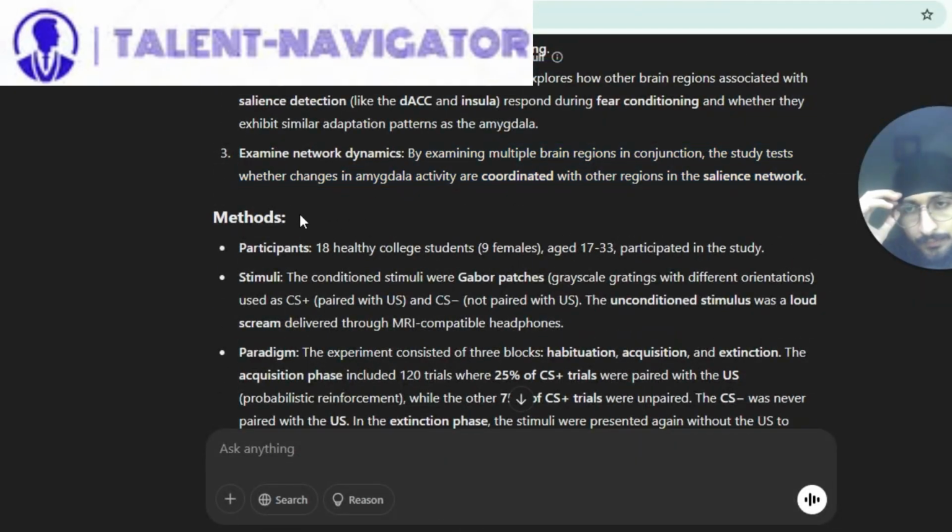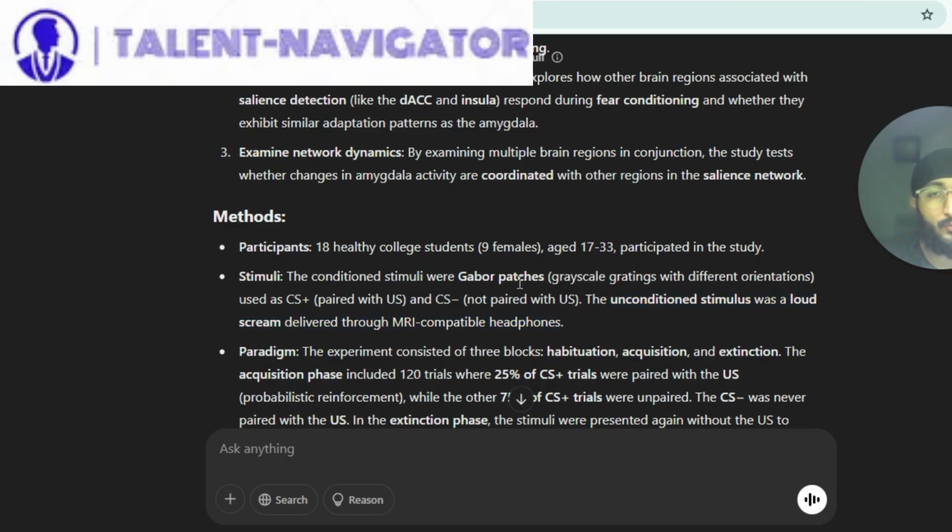And now we're moving on to the methods. Participants: 18 healthy college students, 9 females and 9 males, aged 17 to 33, participated in the study. Stimuli: the conditioned stimuli were Gabor patches, grayscale gratings with different orientations, used as CS plus, paired with the US, and CS minus, not paired with the US. The unconditioned stimulus was a loud scream delivered through MRI-compatible headphones.